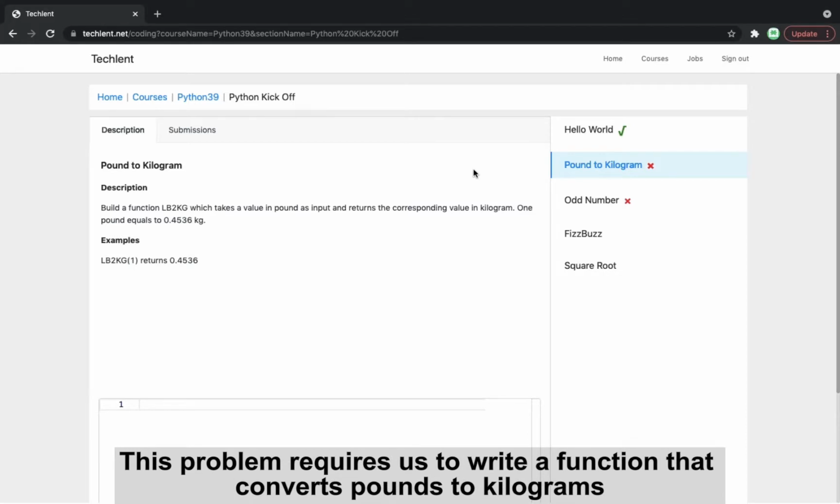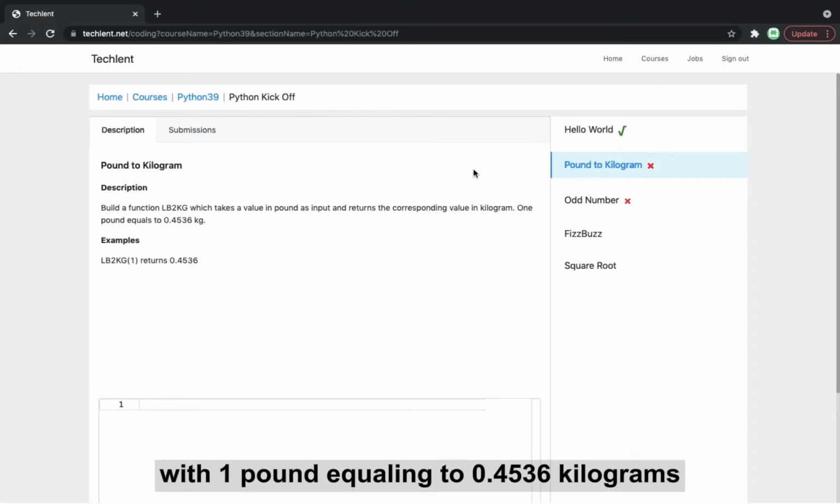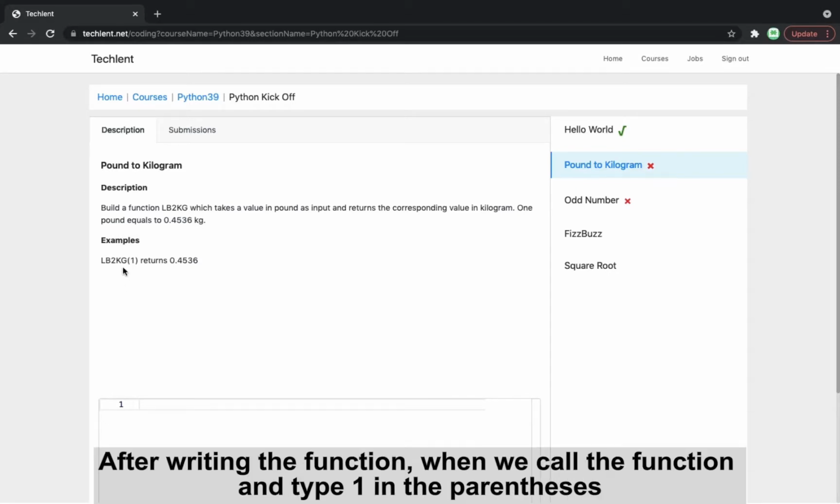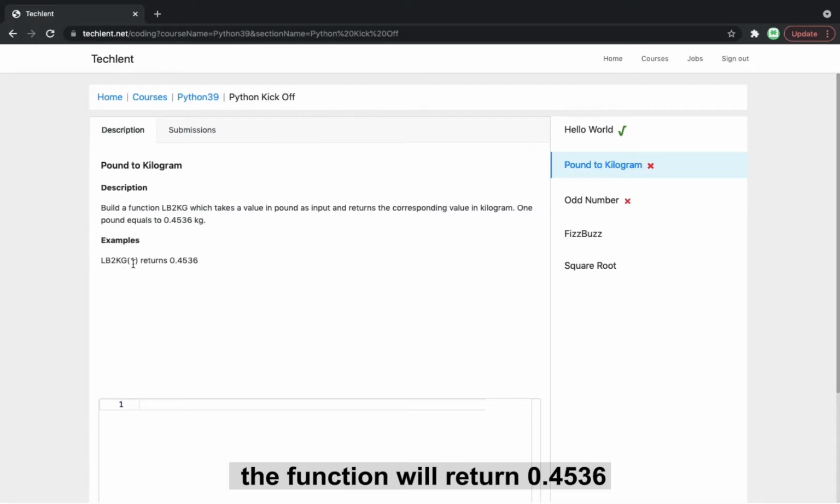This problem requires us to write a function that converts pounds to kilograms, with 1 pound equaling 0.4536 kilograms. Here is an example. After writing the function, when we call the function and type 1 in the parentheses, the function will return 0.4536. Now let's work on this problem.